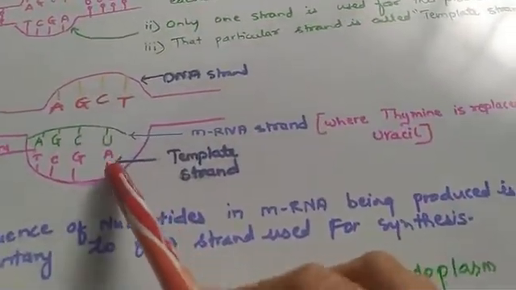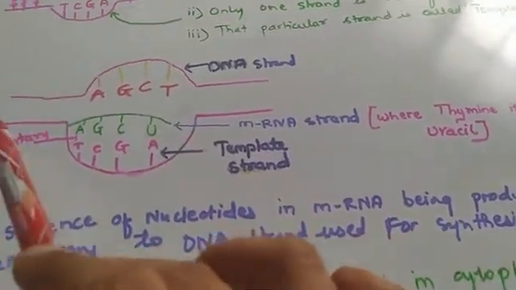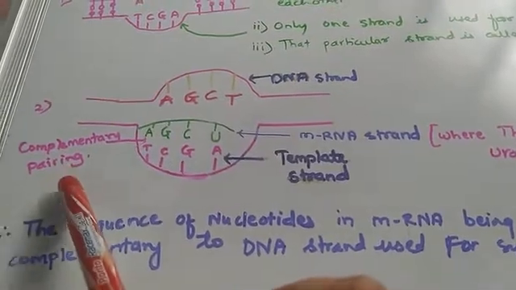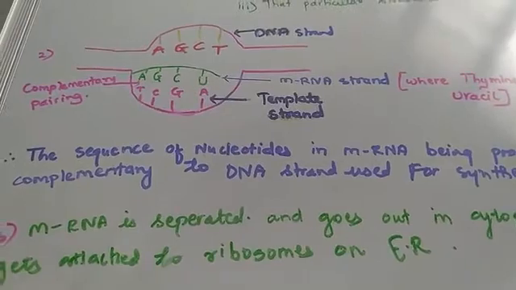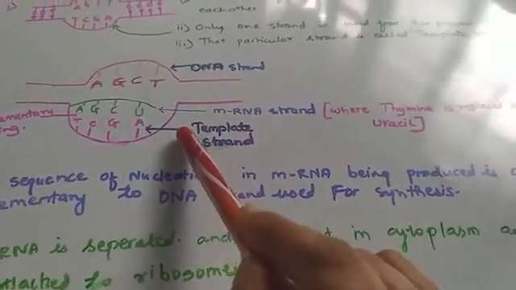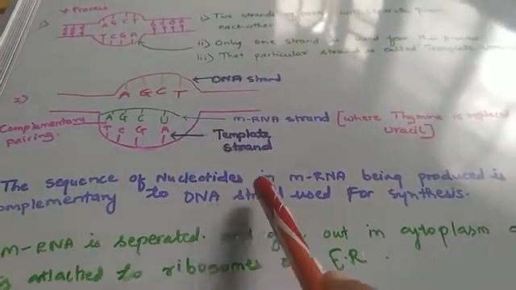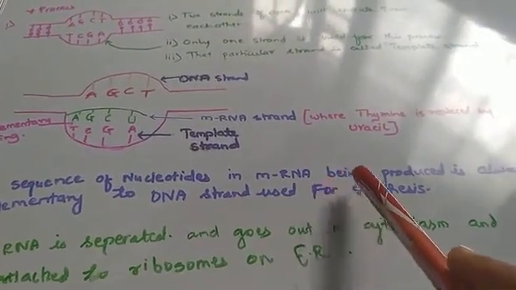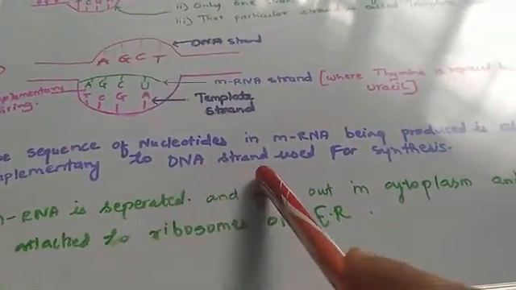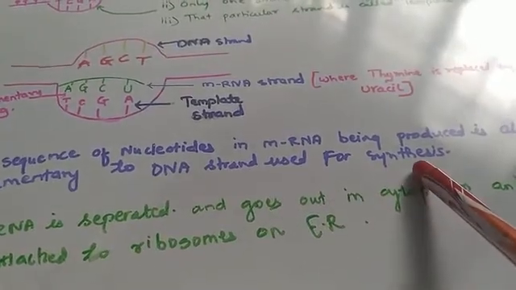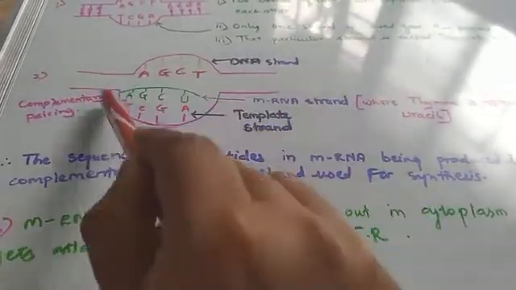So the template strand and the mRNA strand are paired with each other with complementary pairing. Thus, on the basis of this structure, we can say the sequence of nucleotides in the mRNA being produced is always complementary to the DNA strand used for synthesis. Understood?